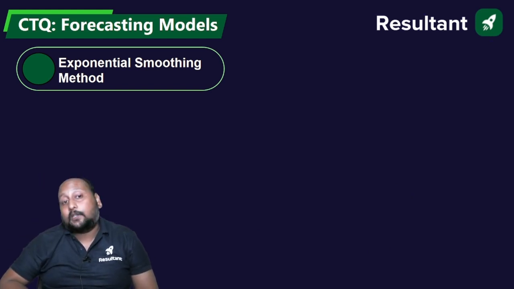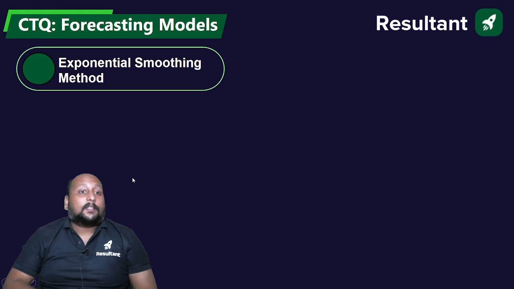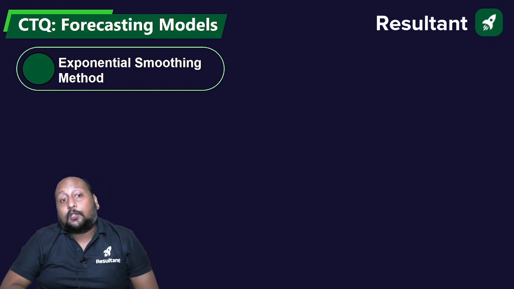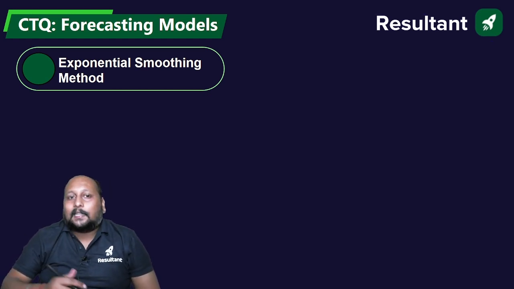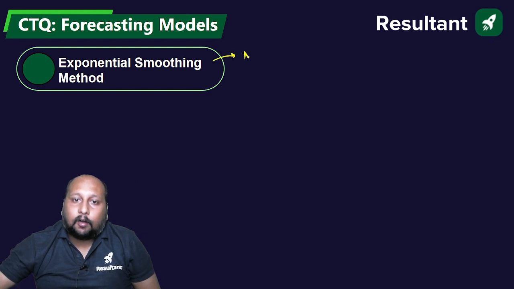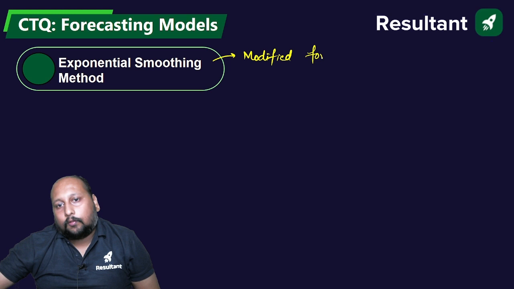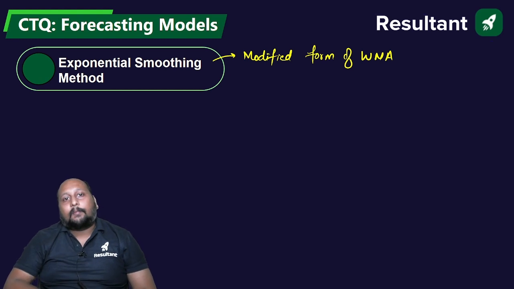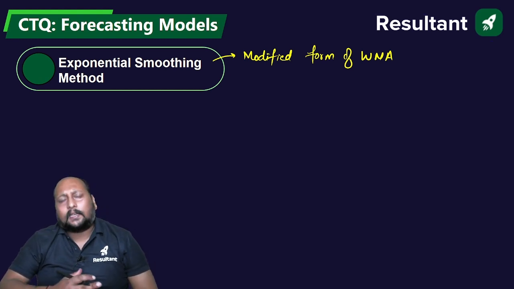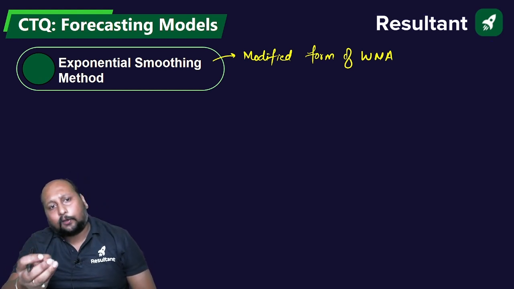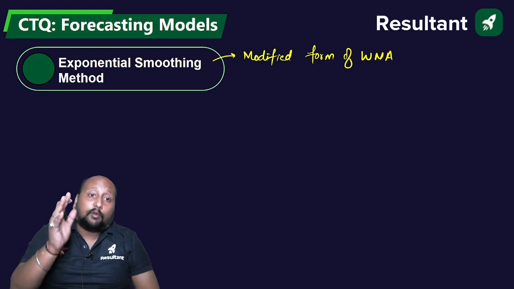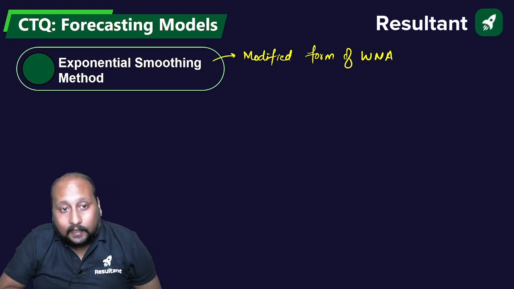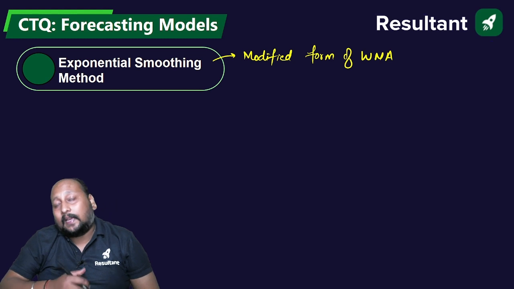So now let's talk about the last one and the most important, and 100% you are getting questions from this, the exponential smoothing method. So now let's talk about the exponential smoothing method. This is nothing but the modified form of the weighted moving average method, right? And this is the most important one, because in the GATE examination or any other examination, you are expecting at least one question from this topic only. So this is the most important forecasting technique in the time series model or from any examination.